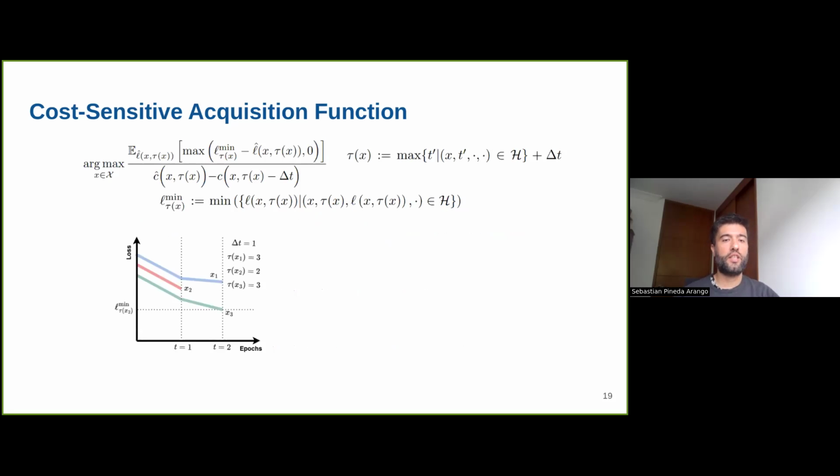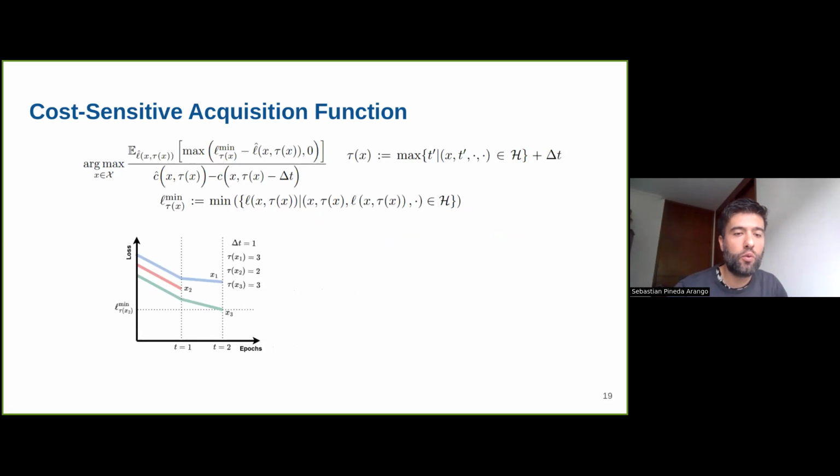And I will give a specific example here to dig a bit into this idea. Let's assume that we have 3 learning curves for 3 different pipelines: pipeline X1, pipeline X2, pipeline X3, and let's assume also that our delta T is 1. It means that we are observing every learning curve only one step at a time, or only one epoch.